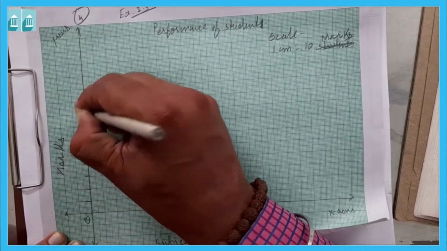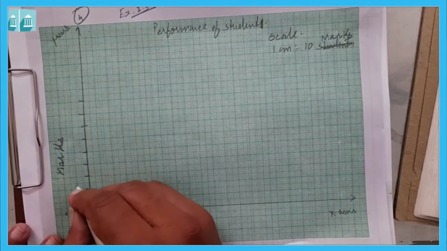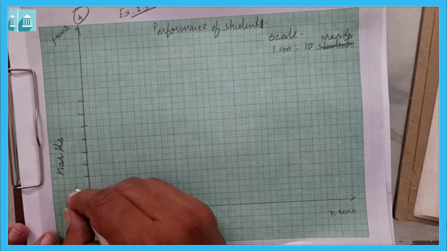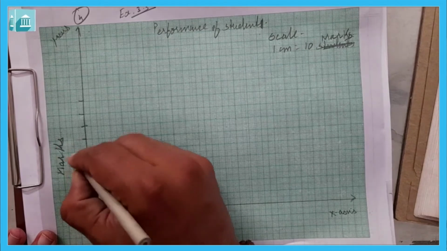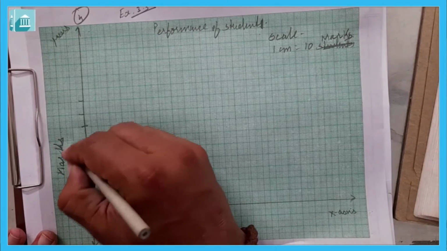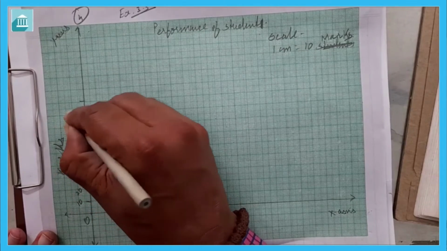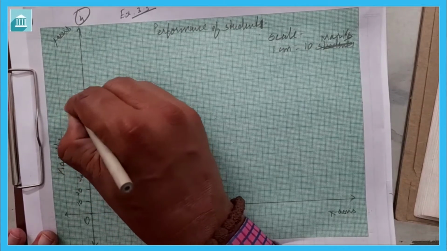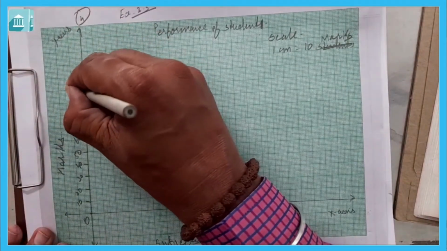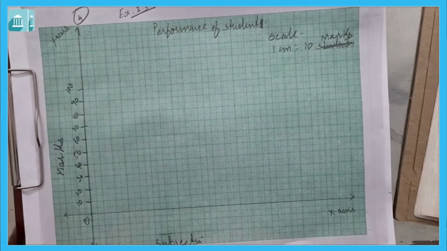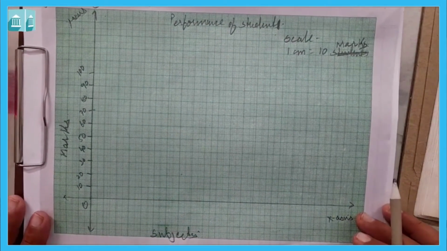So here scale is 1 centimeter is equal to 10 marks. So here we are going to write 10, then 20, 30, 40, 50, 60, 70, 80 and 90. Like that we can go ahead with 100 also, because the highest here is 95, so we can go till 100.